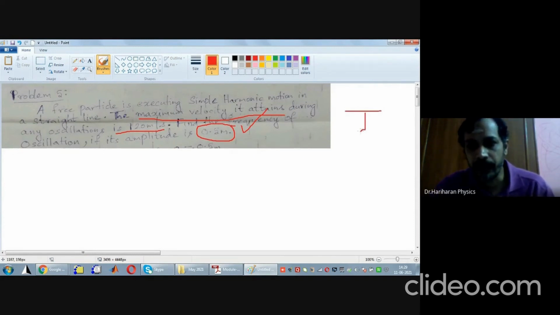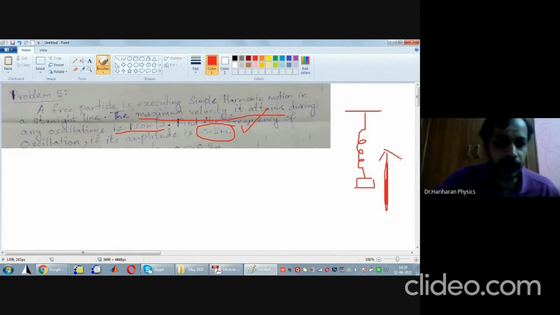The body is suspended to a spring, of mass m, for example. This is set into motion, so it is moving up and down. When it is moving up and down, the maximum velocity observed was 120 meters per second, and the amplitude of oscillation was 0.5 meters. So with this data, you have to find the frequency of oscillation.